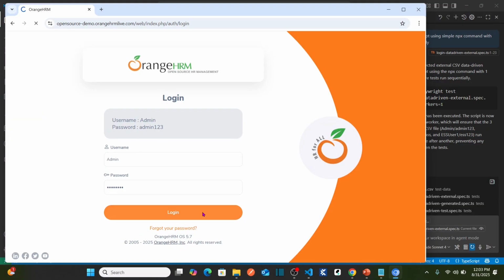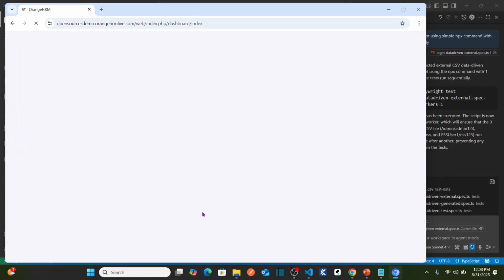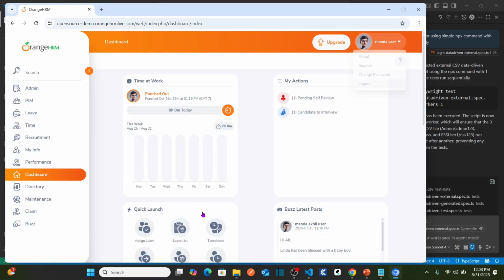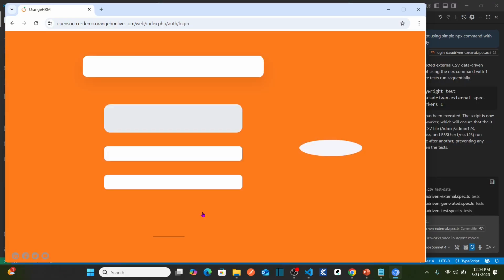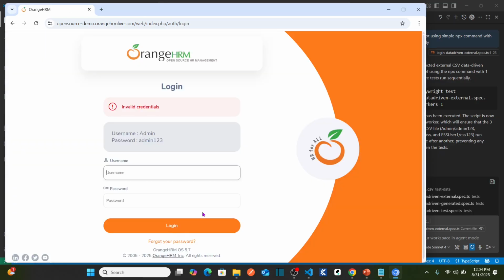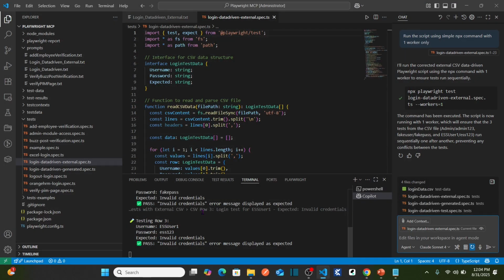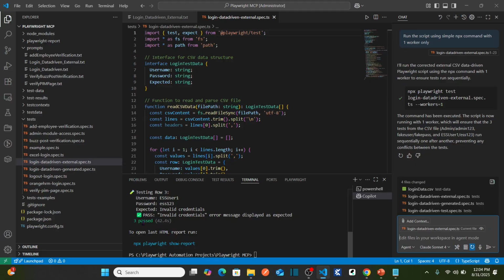First it should perform the valid login. See here, it performed valid login and validated the dashboard, logged out, and now it should perform invalid login. It entered fake user, fake password, and then it validated the invalid credentials message. Again, it should enter another invalid credentials. Perfect. And then it should validate invalid credentials. You can see here now, all the tests are passed. See here, 3 passed.